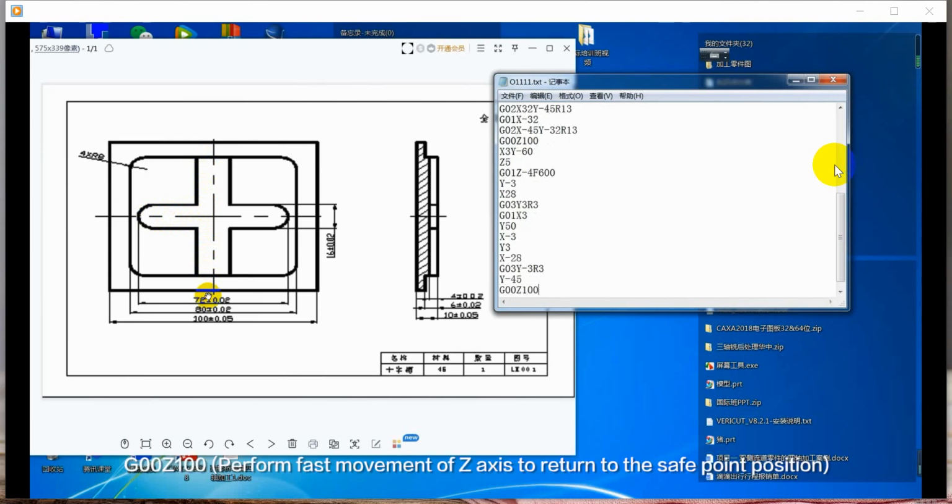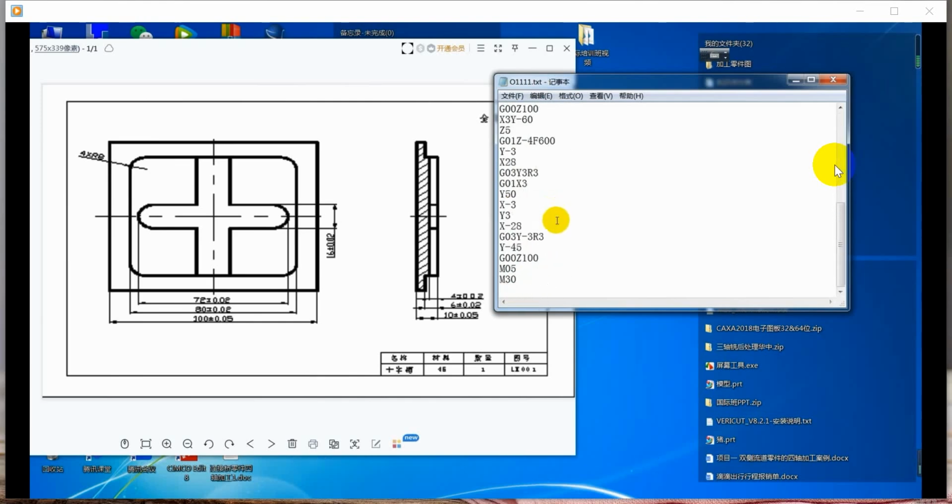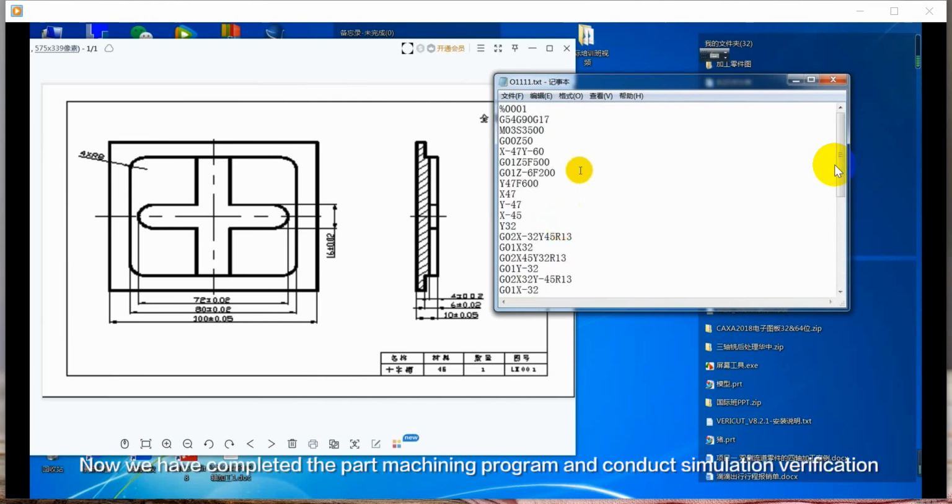G00, Z100. Perform fast movement of the Z-axis to return to the safe point position. M05. Spindle stops. M30. Program ends. Now we have completed the part machining program and will conduct the simulation verification.